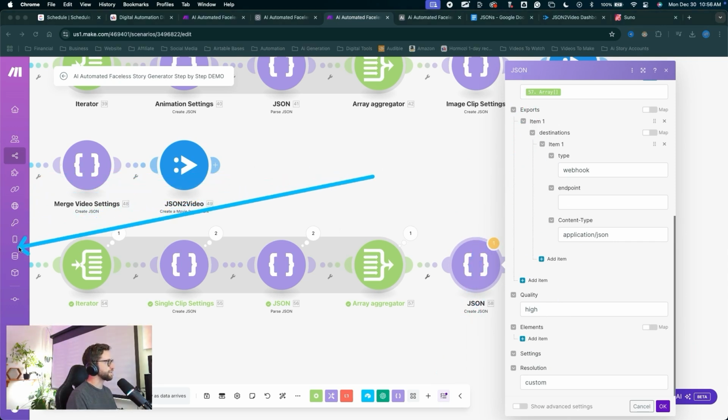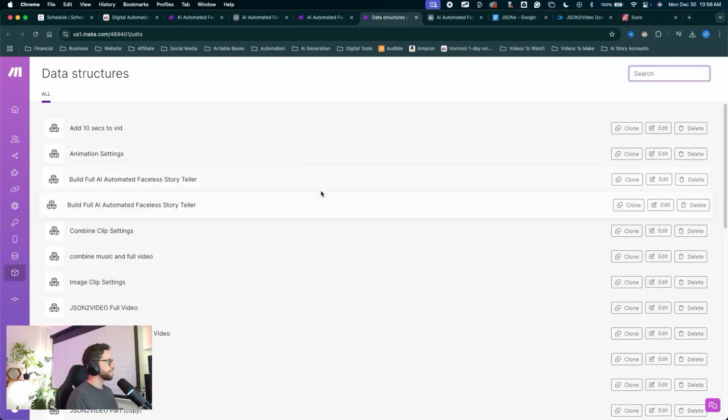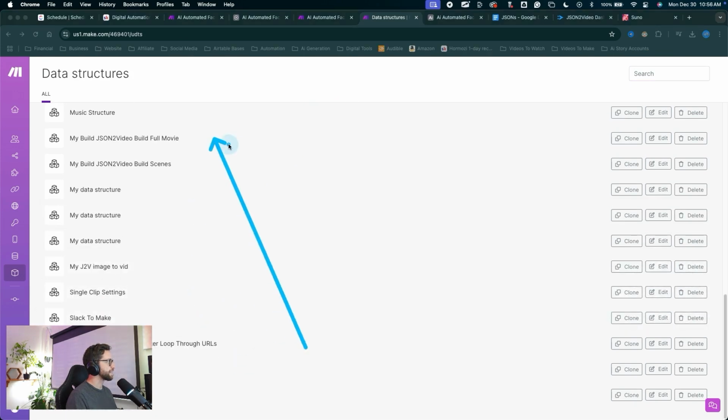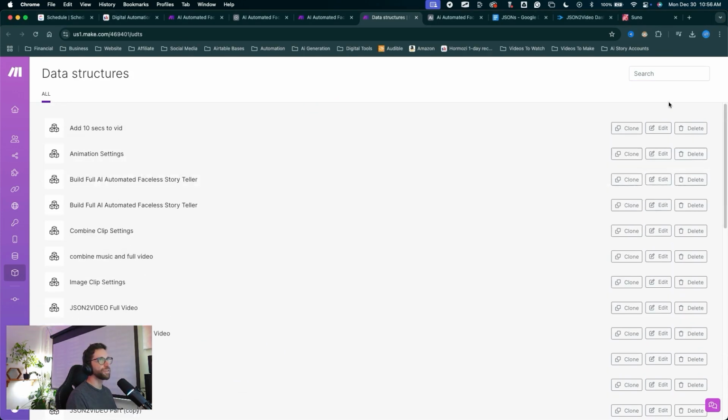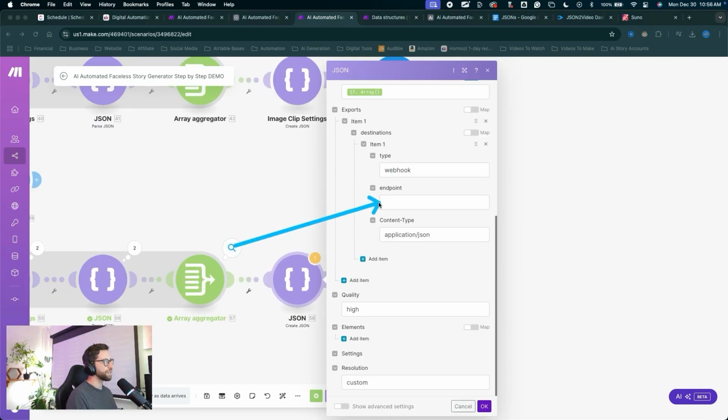Just to look at that real quick, I'm going to come over to my sidebar, click on data structures, and if we take a look, all of the data structures I've created pop up in this list right here. So once you create a data structure, it's going to save into your Make account. You won't have to do this every single time. You'll have a data structure ready to go for another JSON module if you wanted to do something similar. So we need to finish off this module with the endpoint.